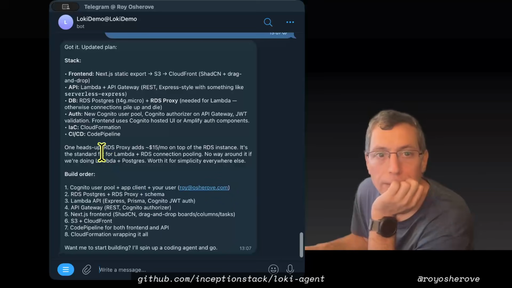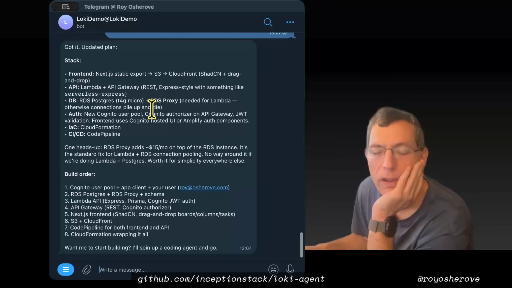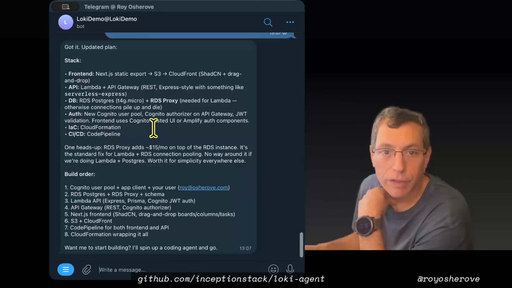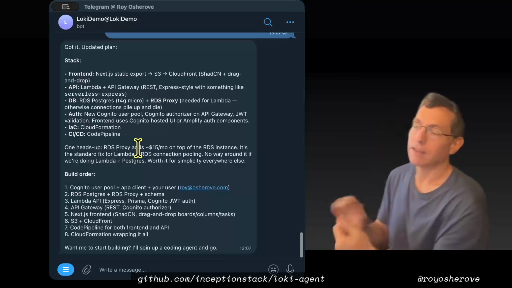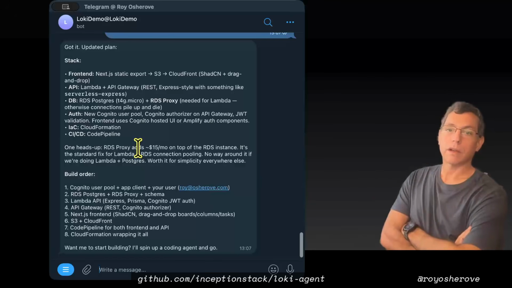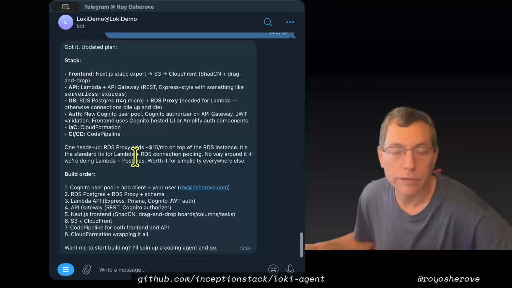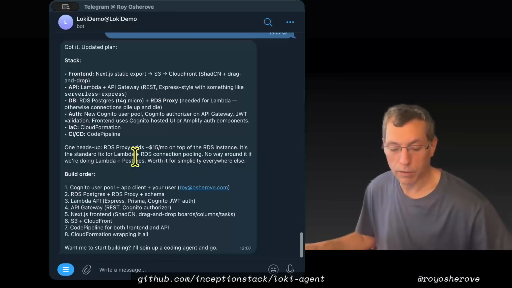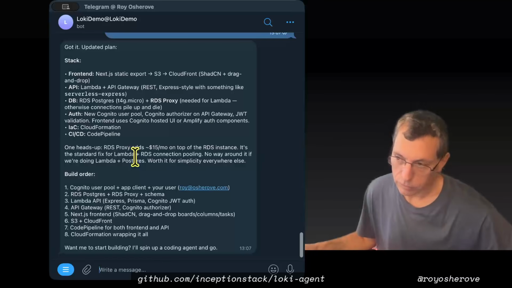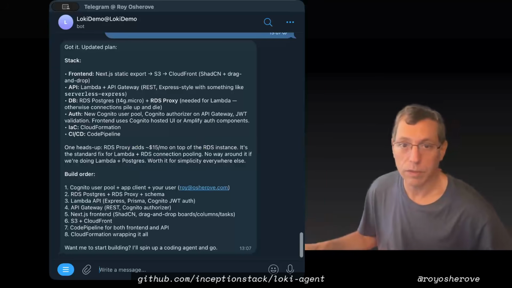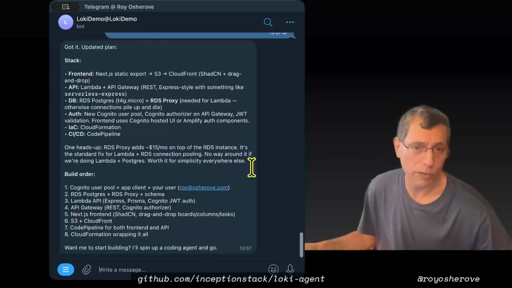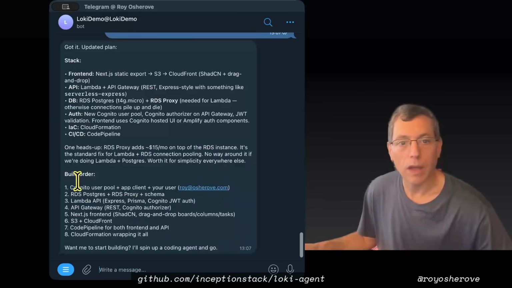It's typing. Okay, updated plan: front end, API, DB, auth, a new Cognito user pool with a Cognito authorizer. I'm fine with that. RDS Proxy adds $15 per month, the standard fix for Lambda plus RDS connections. Well, yes, that's usually how you would fix connection pooling. If you have multiple Lambdas running in parallel, you could exhaust the connection pools on RDS, whereas ECS gets fixed connections. But for now we'll use Lambda, and I'm fine with using RDS Proxy just to show you that we can build production scale apps here.